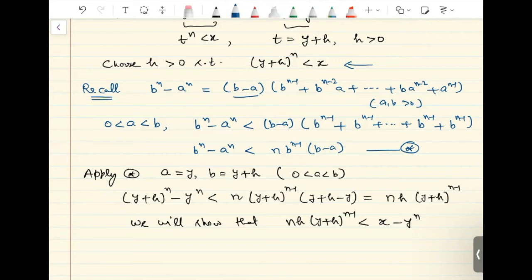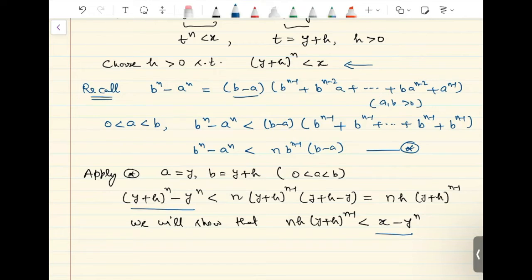Because if we can show this, then y plus h raised to n minus y raised to n will be less than x minus y raised to n. That is equivalent to y plus h raised to n is smaller than x. So this is what we are going to show.